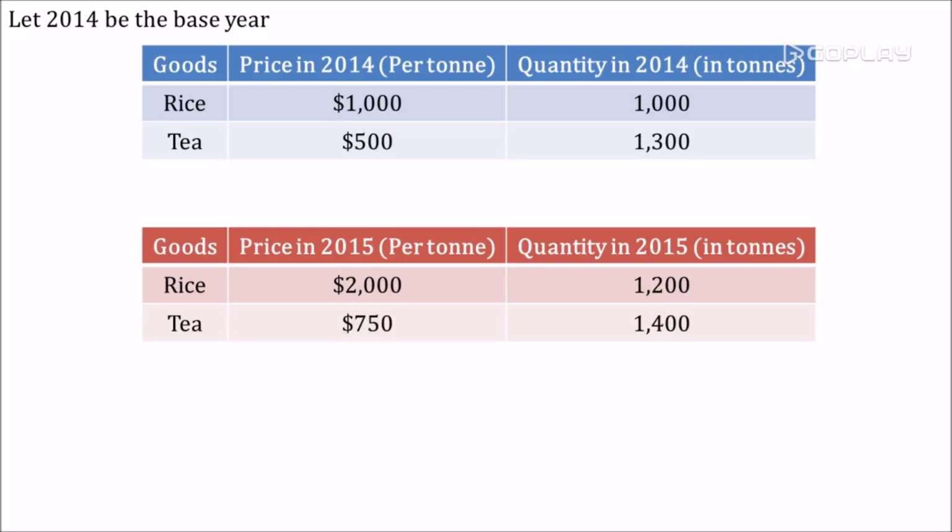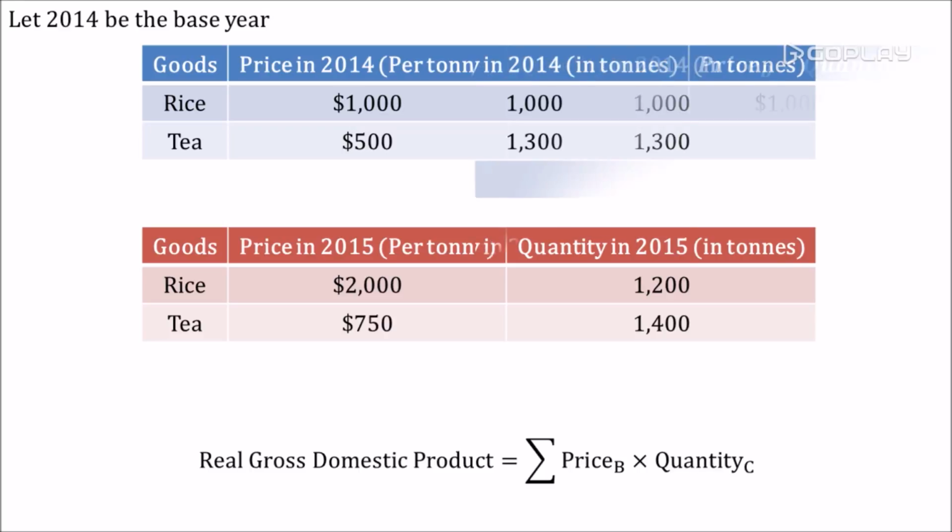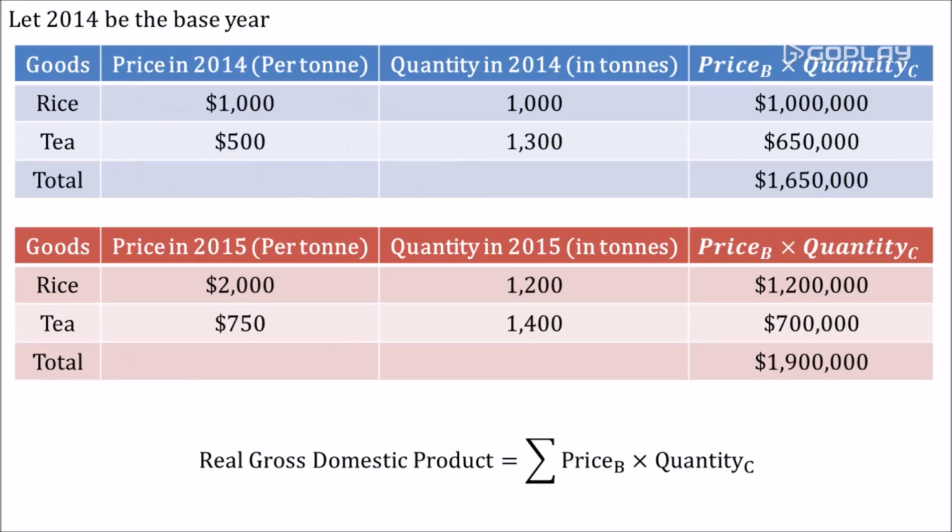Let's go back to our previous example. Assume 2014 is the base year. Calculate the economy's real GDP for the 2 years. Did you get this value? Now, the real GDP for 2015 seems to more reasonably reflect changes in production.